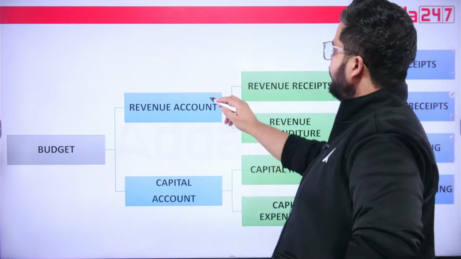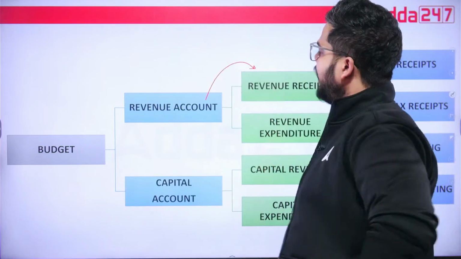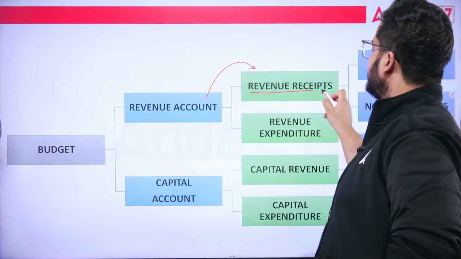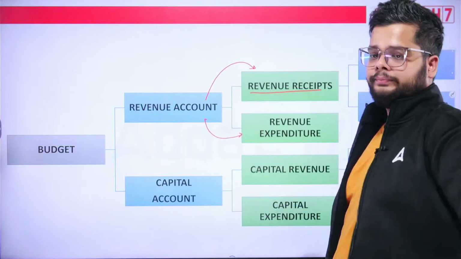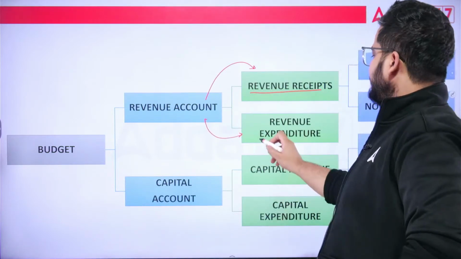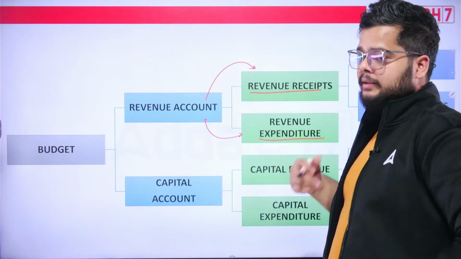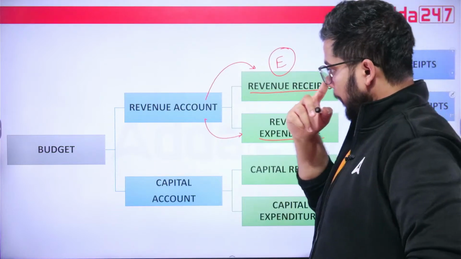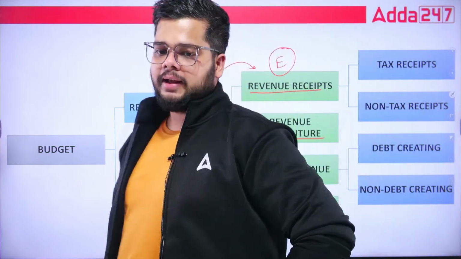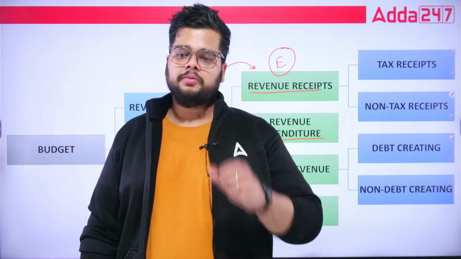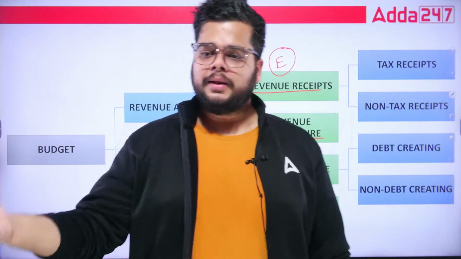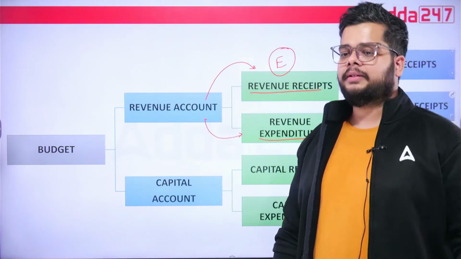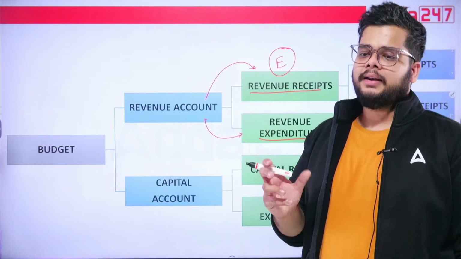Okay. So, now revenue account will have what? Some receipts and some expenditure. So, revenue receipts and revenue expenditure. Expenditure is the spending. Receipts are the earnings. Now, as you know, Government of India earns the maximum revenue through the taxes. Taxpayers' money. That is the phrase which we use on a daily basis, that taxpayers' money is running the country.